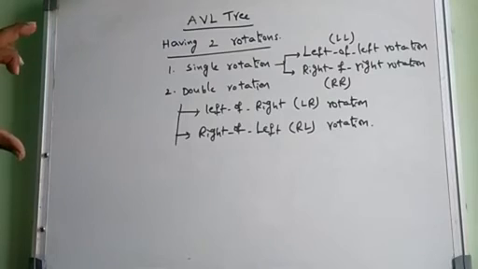Once again I am telling you, this is a very important concept. They may ask a 2 marks question on the definition of an AVL tree, a 5 marks question on what the types of rotations in the AVL tree are, and a 10 marks question where they give a list of elements and ask you to apply the set of rotations on the sequence of elements.